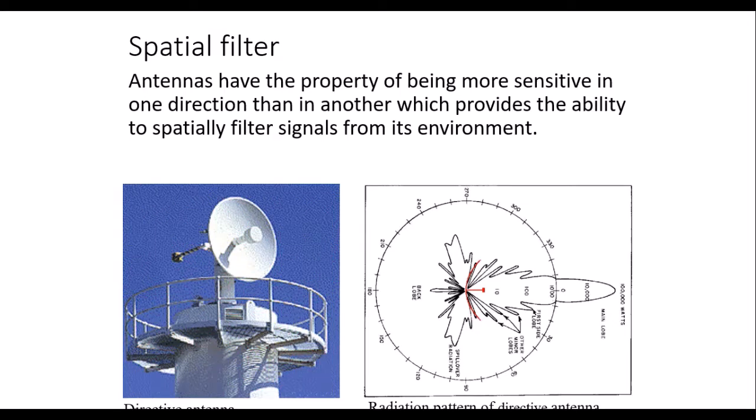And spatial filter: antennas have the property of being more sensitive in one direction than in another, which provides the ability to spatially filter the signals from their environment. From the diagram itself you can understand the directive antenna, and it also has a radiation pattern in a particular direction.